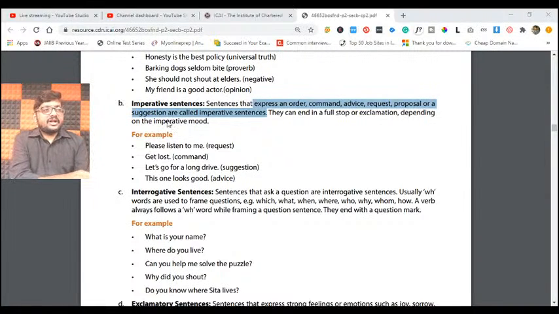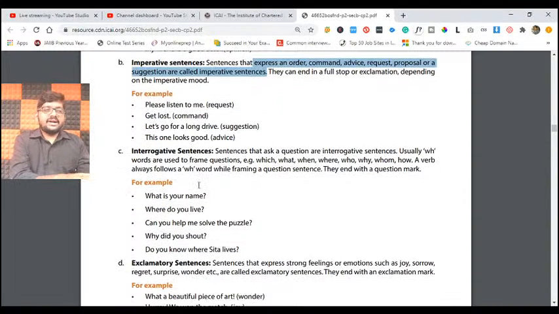If such things are there in the sentence, we call it imperative sentences. For example, please listen to me, a request. Get lost, a command. Let's go for a long drive, a suggestion. This one looks good, advice. Such kinds of sentences are called imperative sentences.